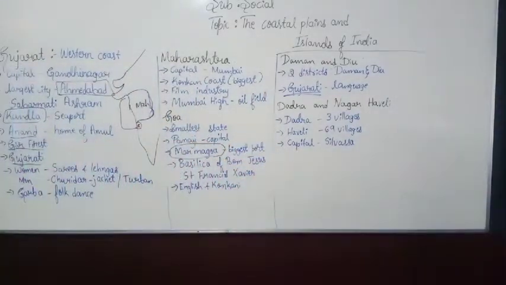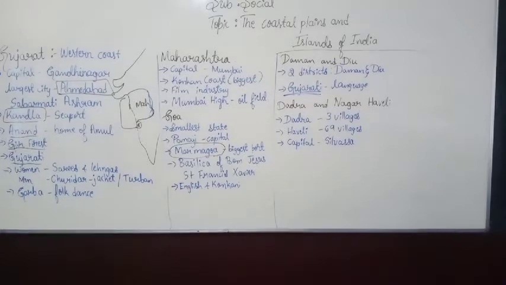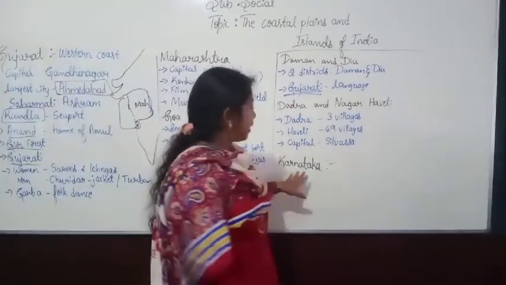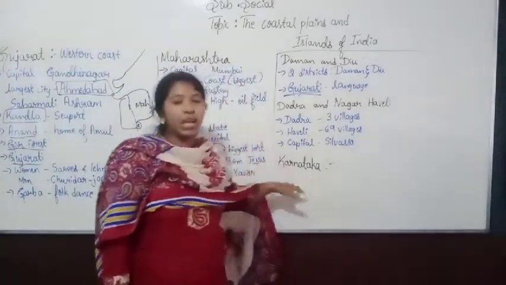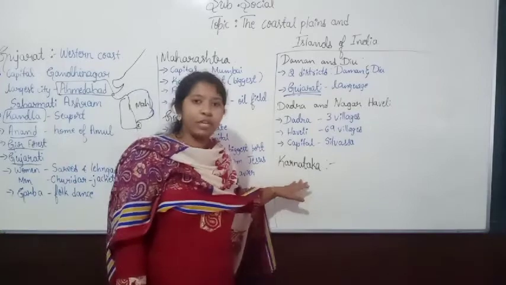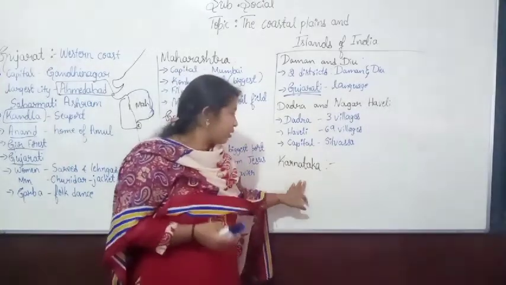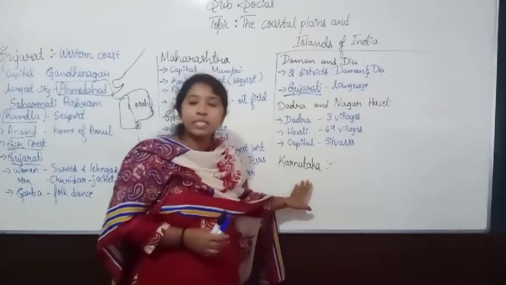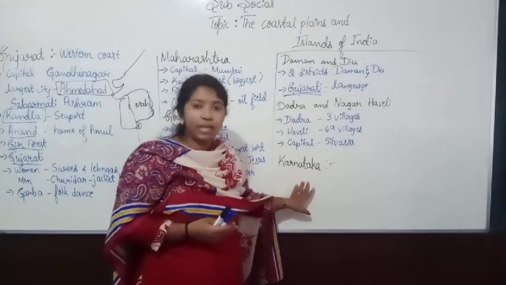And after that, the next important state is our state, Karnataka. You already discussed Karnataka very well in the previous chapters. Karnataka is one of the important states and its capital is Bengaluru.